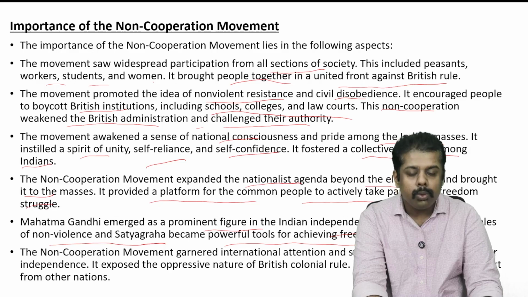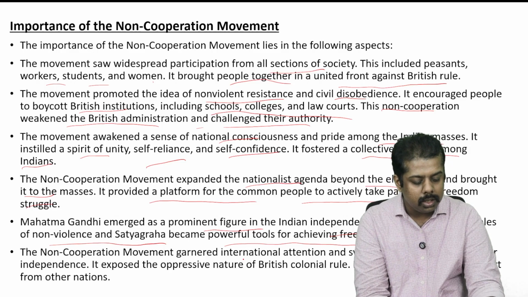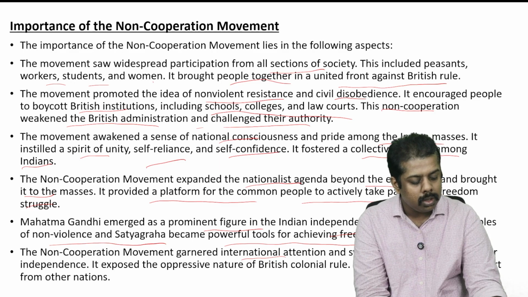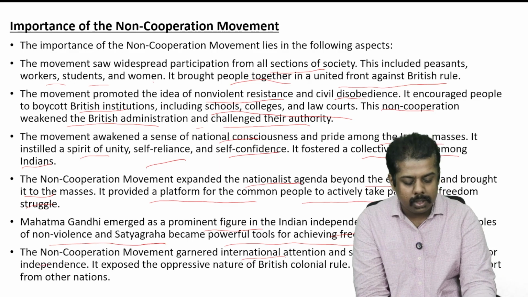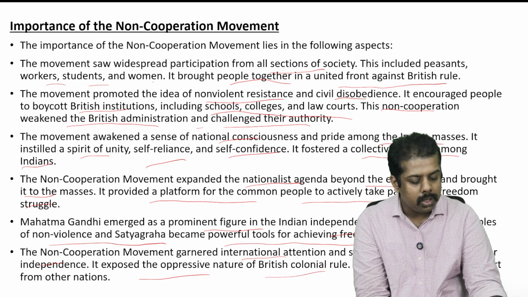Okay. Now moving on, the non-cooperation movement gathered international attention and sympathy for India's struggle for independence. It exposed the oppressive nature of British colonial rule. It also helped in gaining support from other nations.